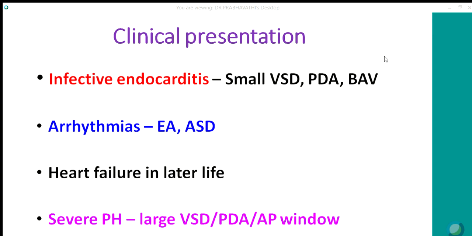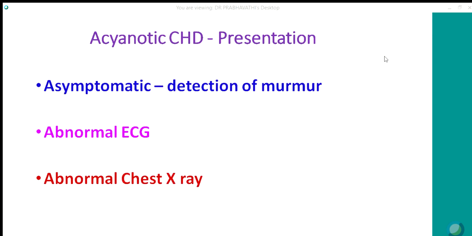So they may even present with severe pulmonary hypertension in large shunts like PDA, AP window if they are not treated during early life. So many congenital heart diseases may be asymptomatic. Somebody might auscultate and pick up a murmur, like a small VSD called Maladie de Roger, which is a loud pansystolic murmur, or a continuous murmur of PDA. Or sometimes an abnormal ECG. If ECG is taken for some other reason, we may pick up some findings in ECG or an abnormal chest X-ray.